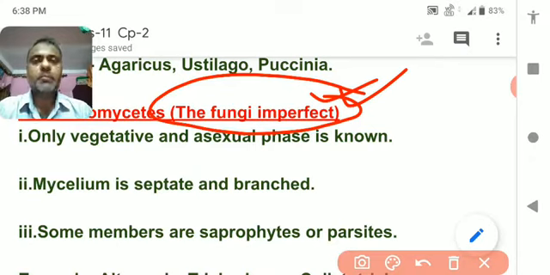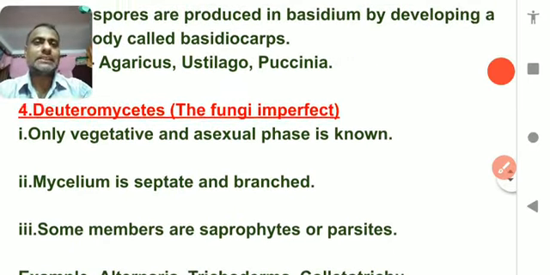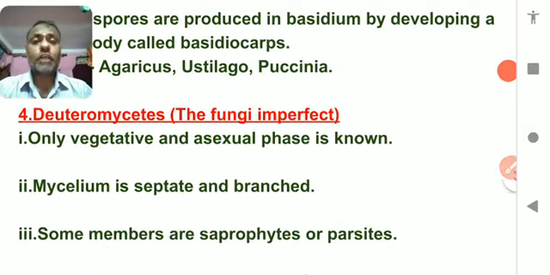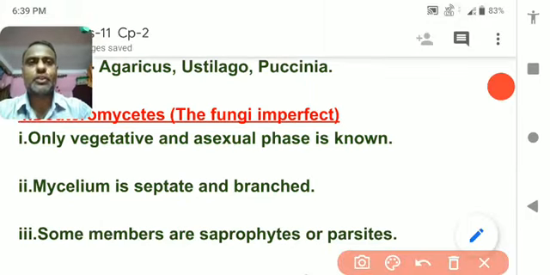Understood? In many questions you will see: name the subkingdom of kingdom fungi which is also known as fungi imperfecti. So what are they? They are Deuteromycetes.